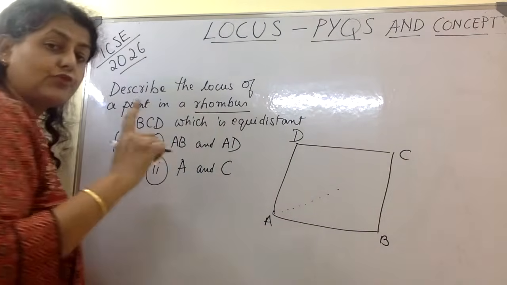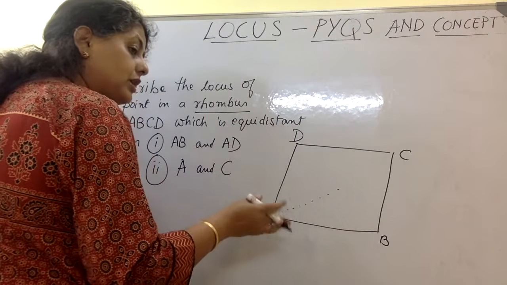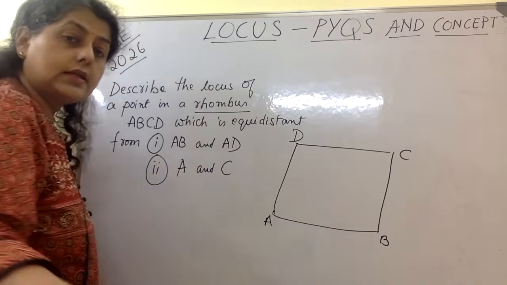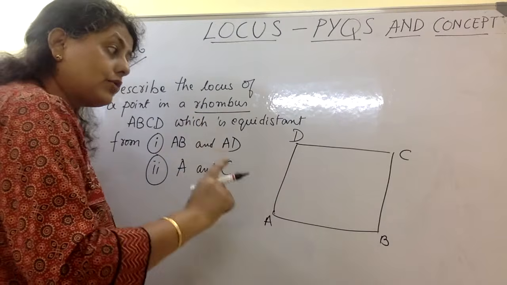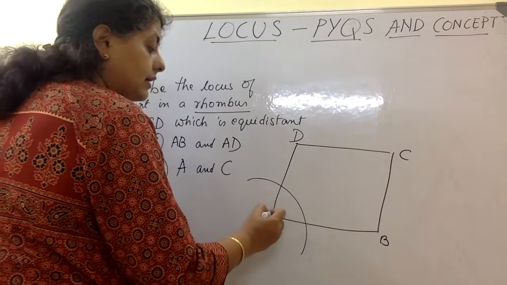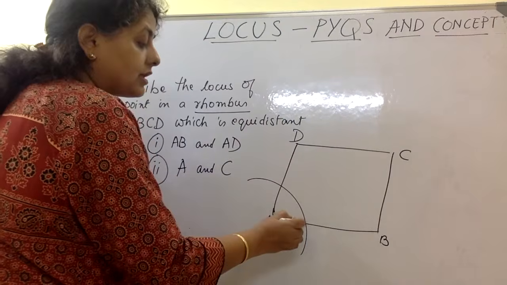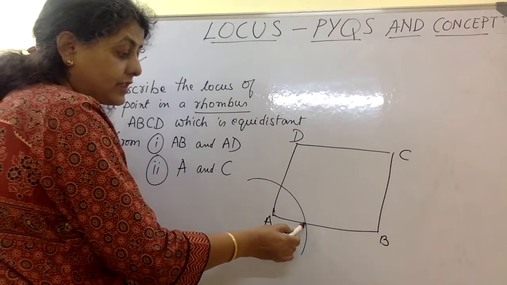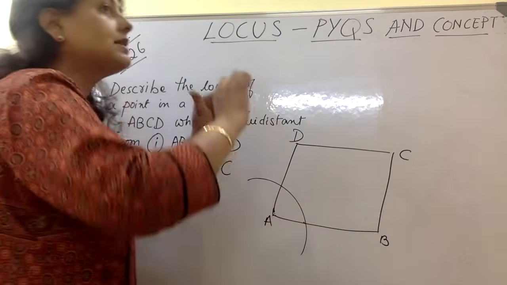It is the theorem which told us that the locus of a point equidistant from 2 given lines is the angular bisector. So what you have to do here is you have to make an arc like this and then take this radius. You have to fix your compass here. Note this point. Here you have to fix your compass and you have to pull the pencil end till here. That means you are measuring.